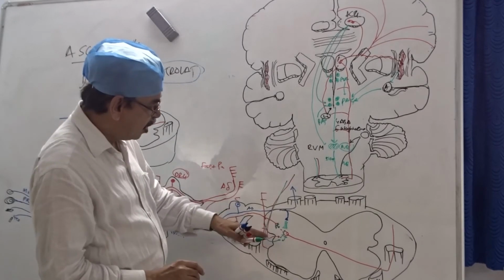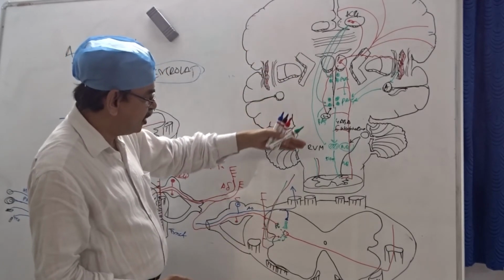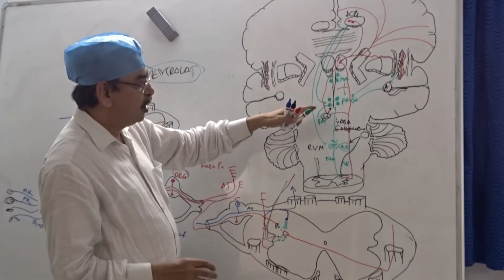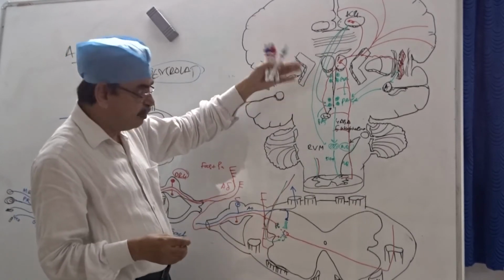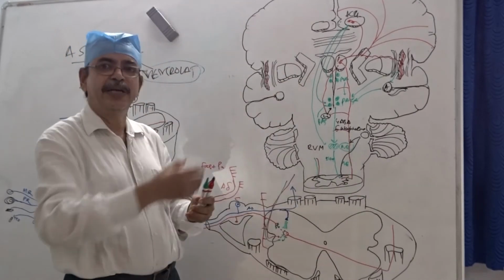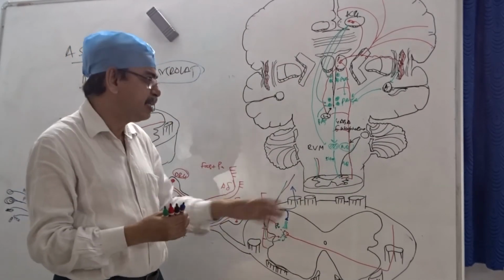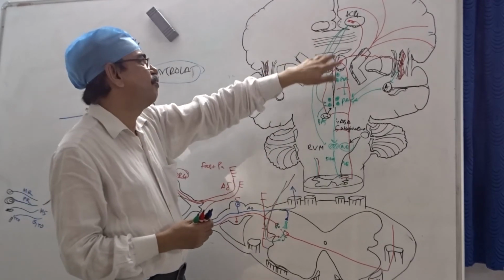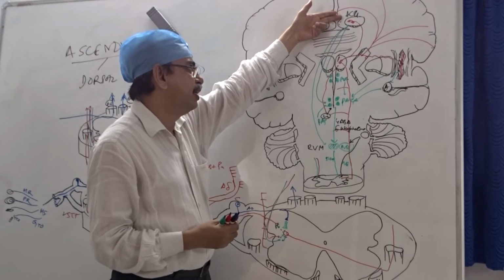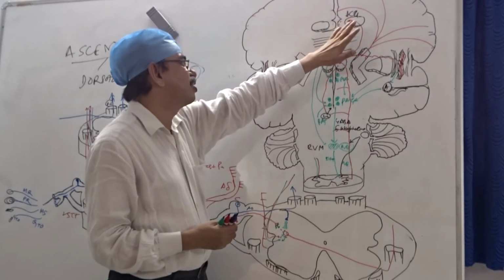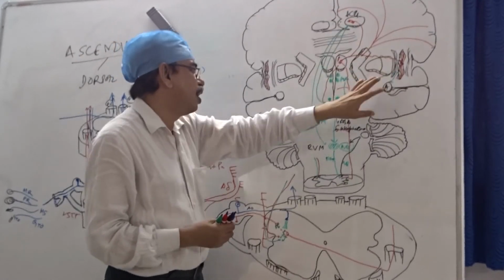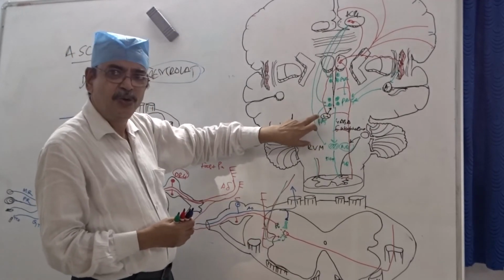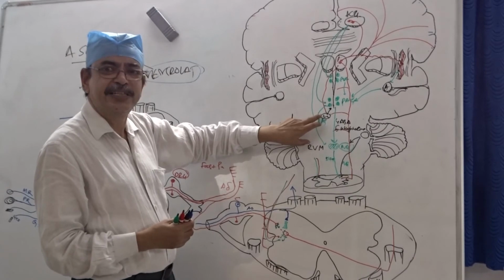So this is how the descending analgesia system is initiated, in fact, by the ascending system. Whenever there is pain, there is a natural system to control the pain also, by feedback from other areas: the cerebral cortex, anterior cingulate cortex, the insula, the reticular activating system, or even the locus coeruleus, which is also a noradrenergic system.